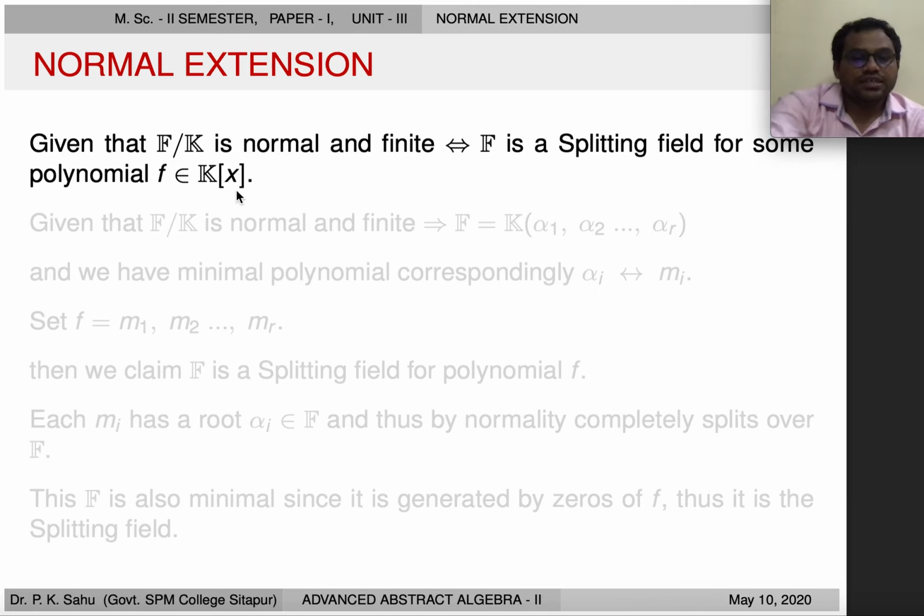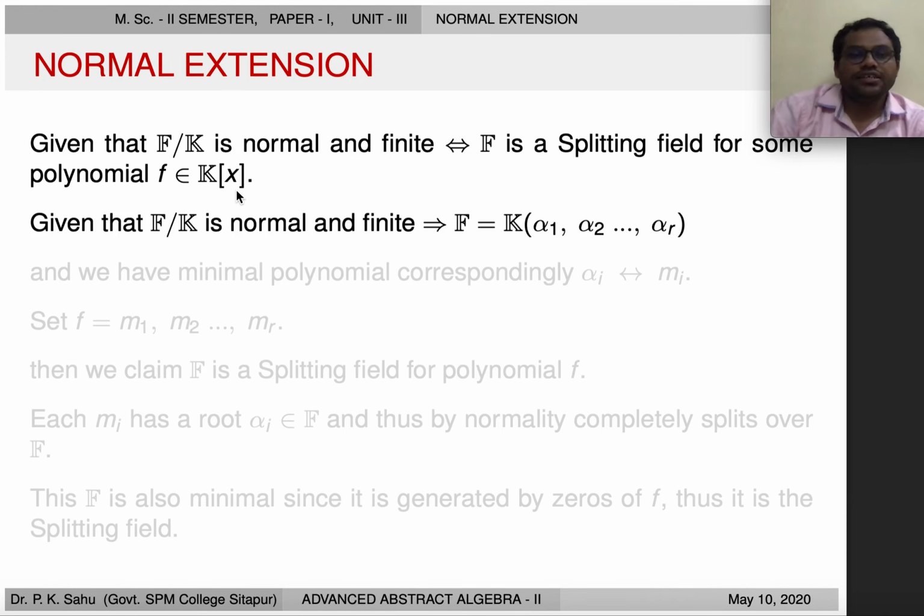Since it is finite, we can immediately write, what we have given, F over K is normal and finite, so F is equal to K adjoined alpha 1, alpha 2, all the way to alpha r.